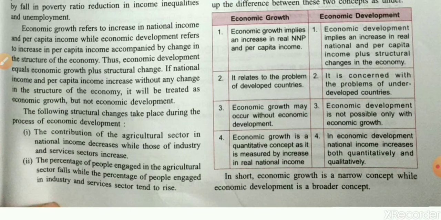Okay, students, next is the percentage of people engaged in the agriculture sector falls while the percentage of people engaged in the industry or services sector tends to rise. As economic growth takes place, I told you that when economic growth starts increasing, then people migrate away from agriculture, migrate towards industry and the services sector. They migrate from the agriculture sector.